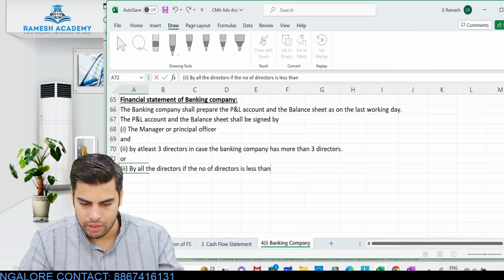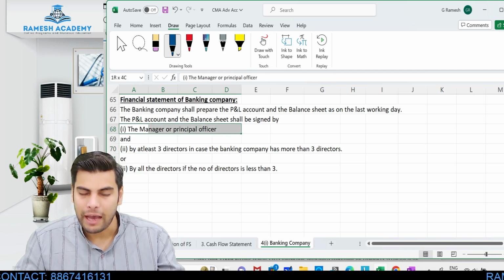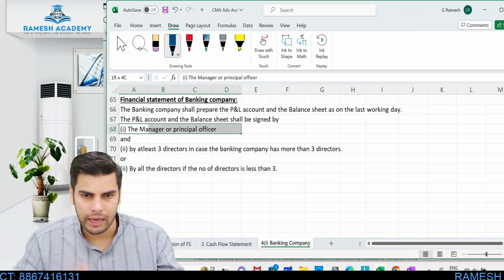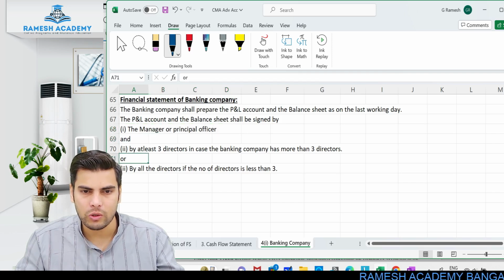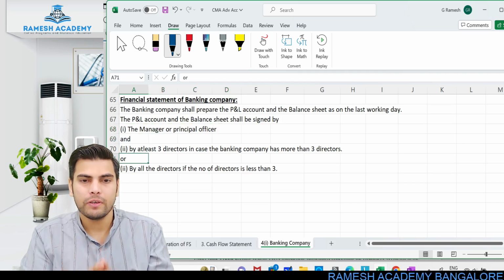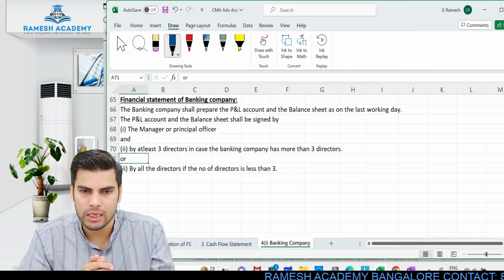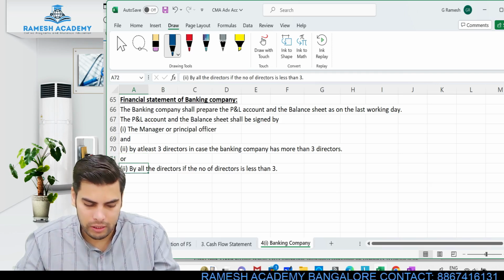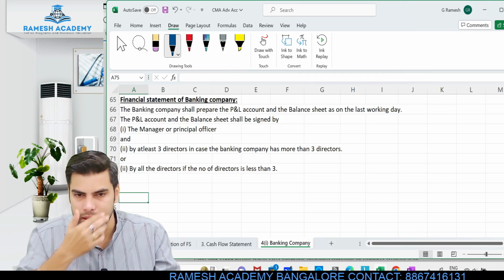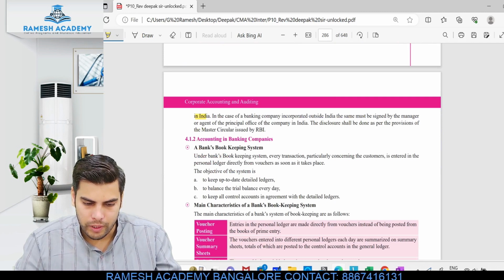So basically what they are trying to say is, the manager or principal officer of that branch mandatorily has to put the signature. The directors also have to put their signature. If the banking company has more than 3 directors, at least 3 directors will have to put their signature. If the banking company has fewer than 3 directors, in that case all the directors will have to put their signature. Is this clear? All right, so that is what is being told over here.